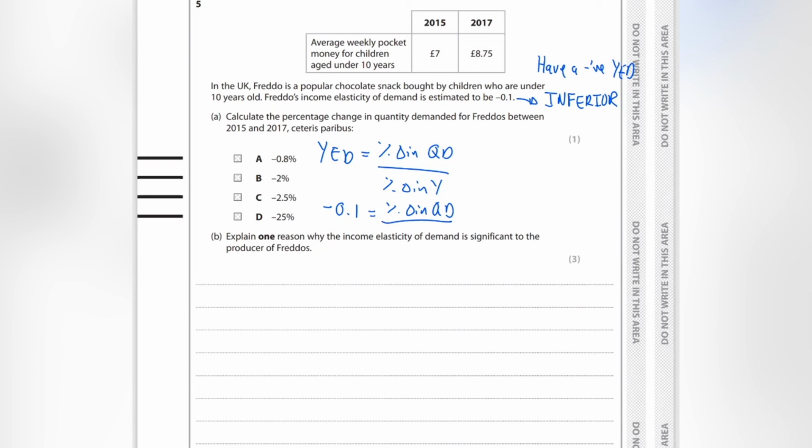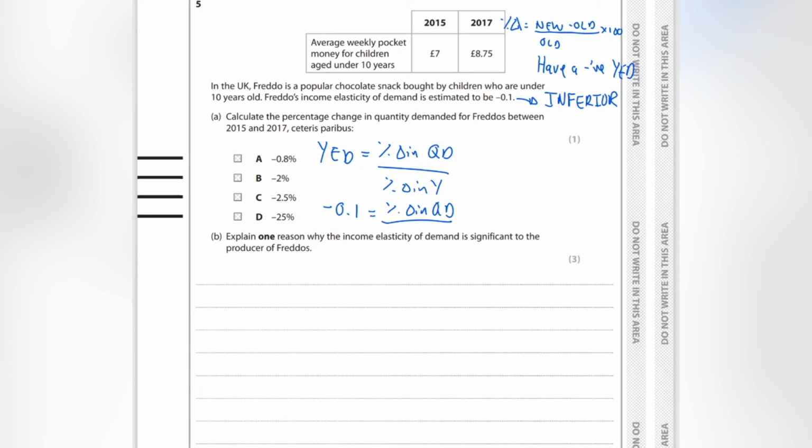And I can calculate the percentage change in income. So percentage change is new minus old over old times 100. Okay, so in this case, the new value is £8.75. The old value is £7.